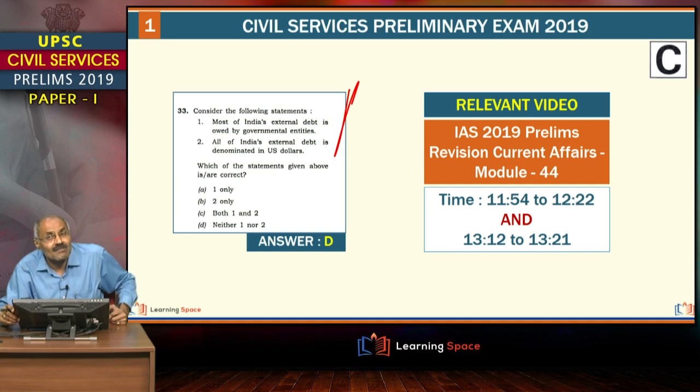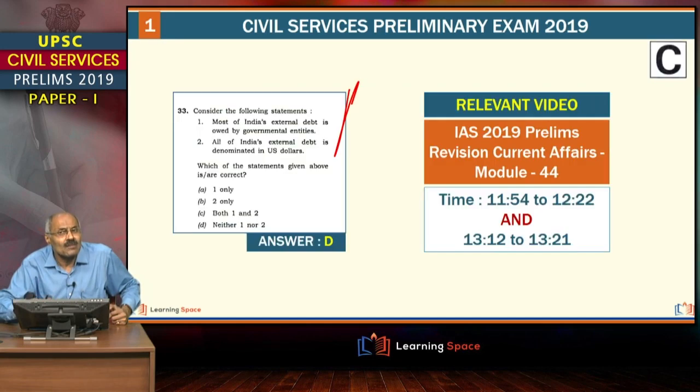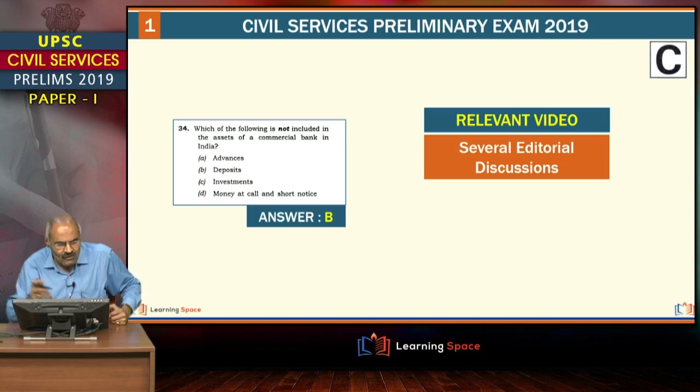And if you look at this external debt, covered 3-4 times in the editorials, and at the same time in the revision module also, straight away 2 points are there in this slide. Whatever is asked in this question, straight away 2 points are there, and those whoever are watching the editorials, it will be cakewalk for such type of questions. Friends, this was in fact discussed number of times in the editorial discussion. It is the basic question.